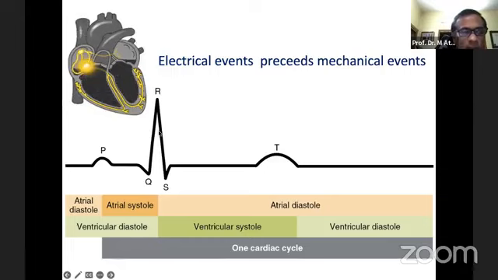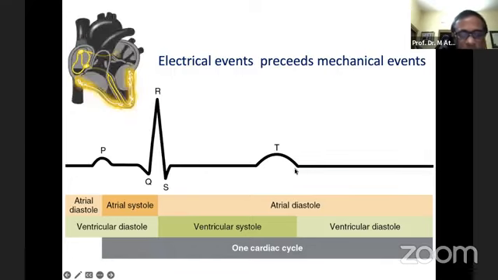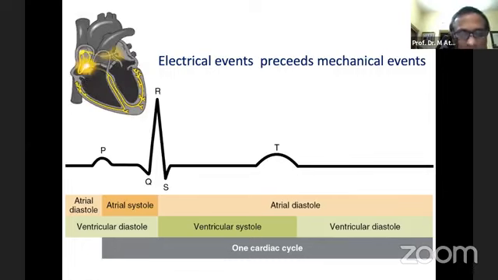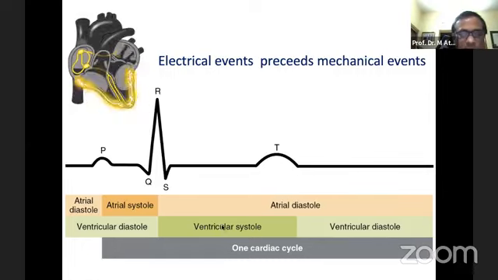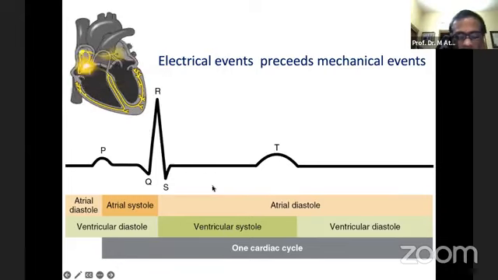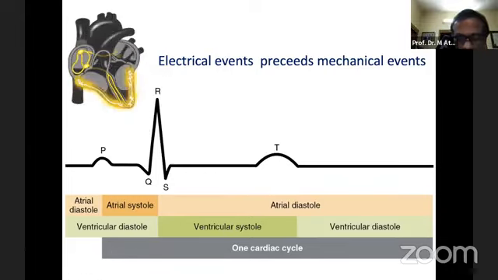In the same way, the QRS complex marks ventricular depolarization, but the ventricular mechanical systole extends from the R wave to the T wave. That is the systole, and that is the depolarization and repolarization. So this is the relation between the electrical activity and the mechanical activities of the heart, and this concept is very important during ECG guided echocardiography.